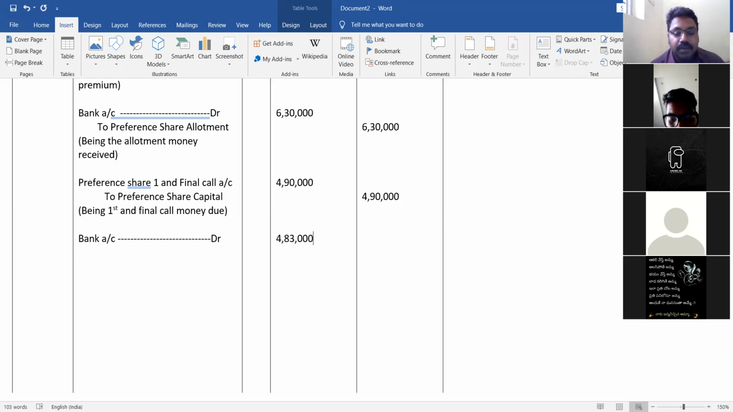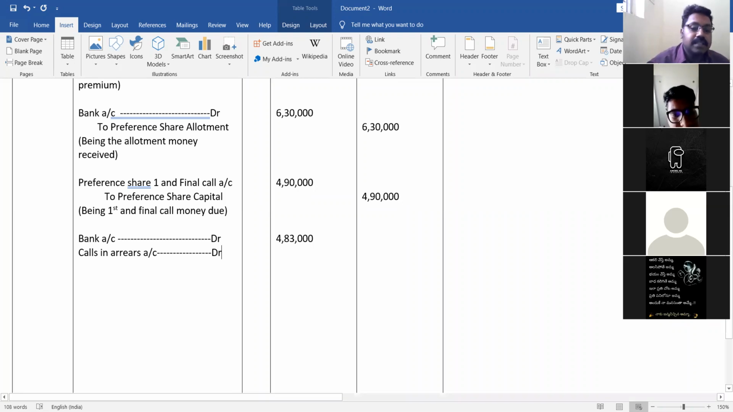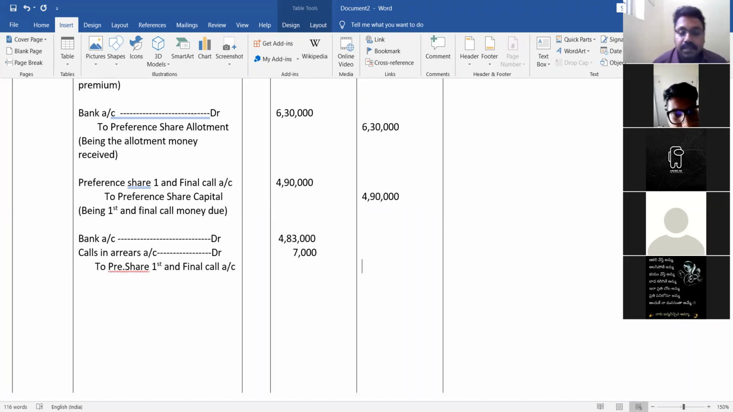Debit. In the nominal accounts, what is the rule? Debit all expenses and losses, credit all incomes and gains. Premium is an income for us, so that's why we have credited. But here calls in arrears is a loss to the company. So according to the nominal accounts, you have to debit all expenses and losses. You can see here, calls in arrears account debit, that is 7,000. To preference share first and final call account,